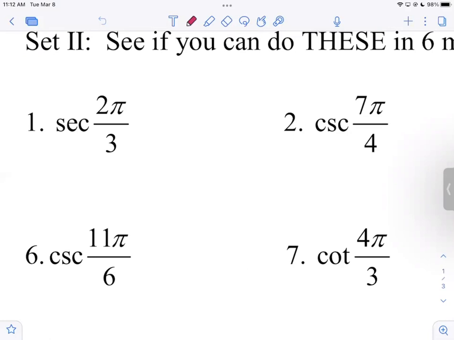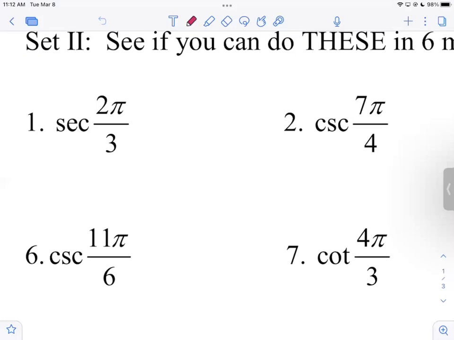All right, so secant of 2 pi thirds. Here's how I do it. I look at pi thirds first. That's the first thing that registers. Any pi thirds, I know it's going to be taller than it is wide, so the y value is bigger. It's 1/2 on the width, square root of 3 over 2 on the y. I'm asked for the secant, so I'm going to focus on the x coordinate, because that's the reciprocal of cosine. So in my head, I first answered the question, what is cosine of 2 pi thirds?